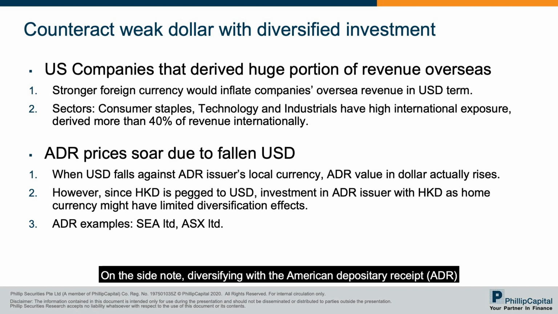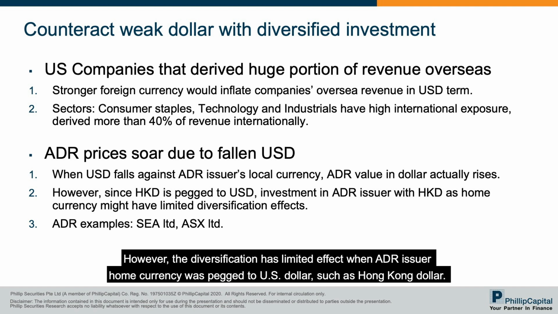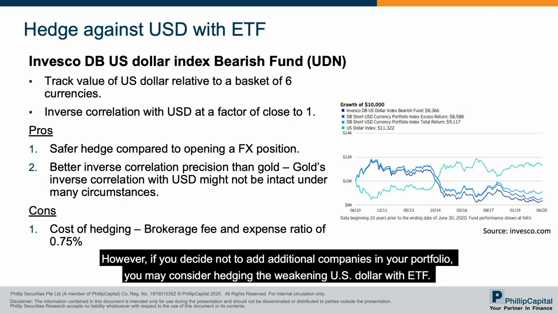On the side note, diversifying with American depository receipts (ADRs) allows investors to shield themselves from negative US dollar impact, as when the US dollar falls against the ADR issuer's home currency, the ADR value rises in dollar terms. However, the diversification has limited effect when the ADR issuer's home currency is pegged to the US dollar, such as the Hong Kong dollar.